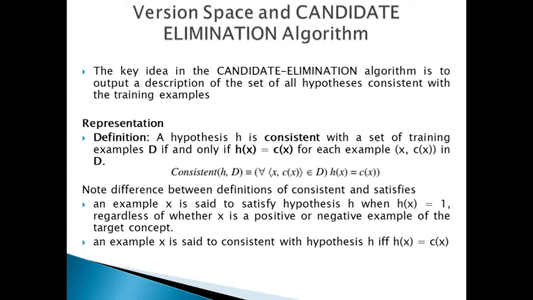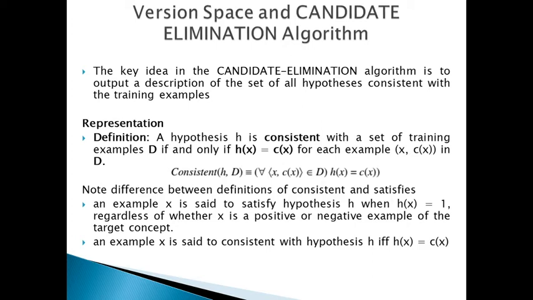Here you can note down this definition. A hypothesis h is consistent with a set of training examples capital D if and only if h(x) = c(x) for each training example <x, c(x)> in capital D.